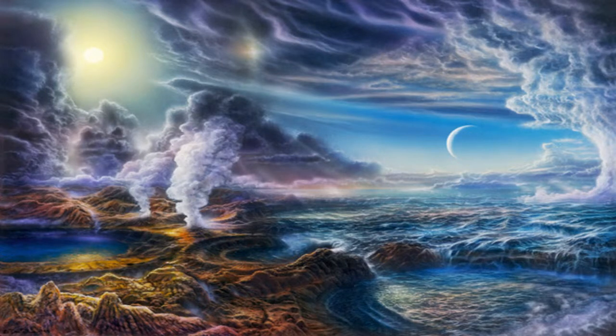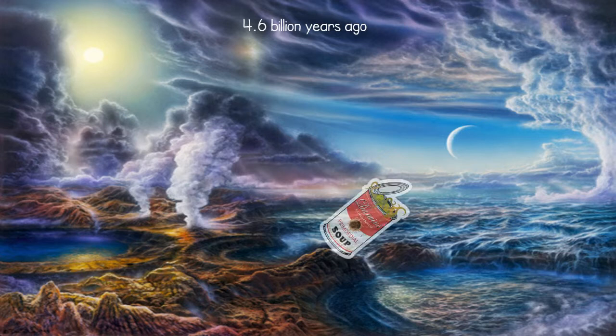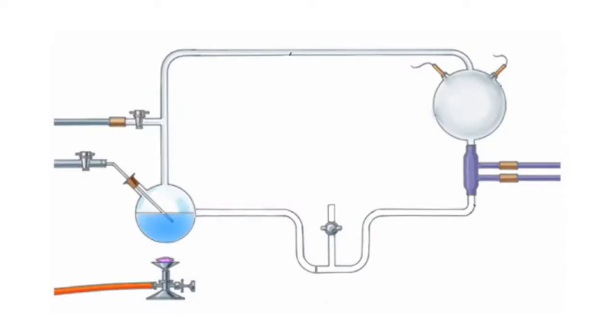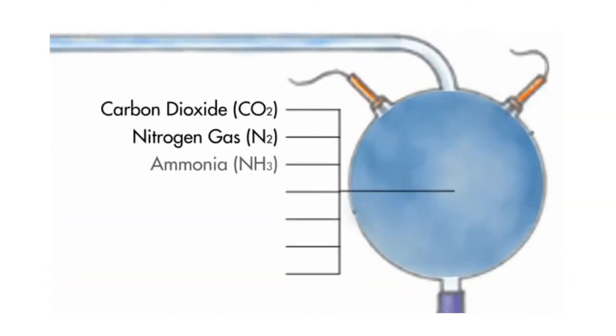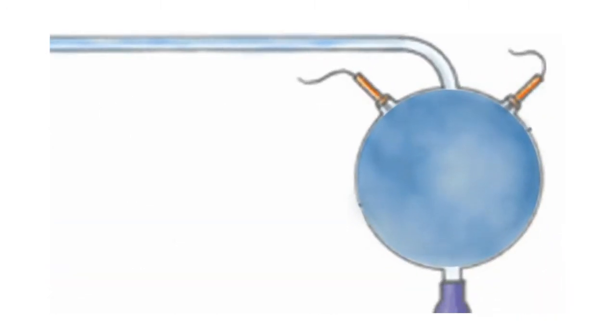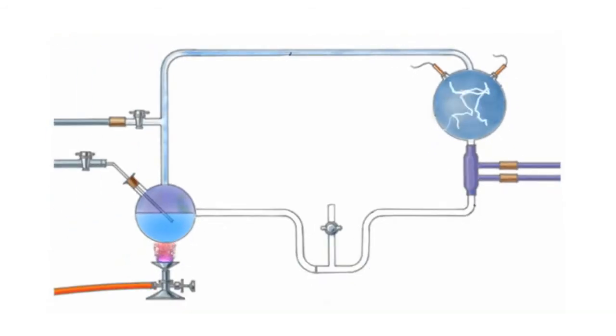The hydrosphere formed through mantle differentiation 4.6 billion years ago. This led to the formation of what is known as the primordial soup. The primordial soup environment was created in the Miller-Urey experiment and successfully produced 17 of the 20 known amino acids. The production of amino acids in this environment allowed peptides to form. Peptides are chains of amino acids that are the basic building blocks of proteins and single-strand ribonucleic acids.